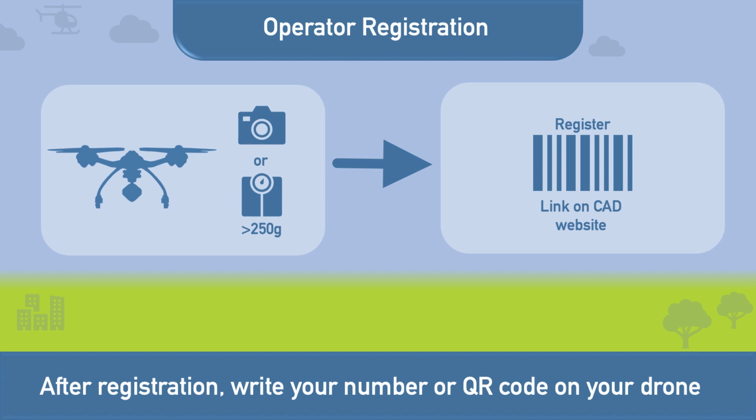When you register, you will receive an operator number or a QR code. This must be written or affixed on your drone. It should be noted that law enforcement officers may conduct checks and ask the drone operator to demonstrate that they hold a valid UAS operator registration number and that it is affixed to the drone. Any breaches will incur a penalty. You will see the link to register as a drone operator on the CAD website.